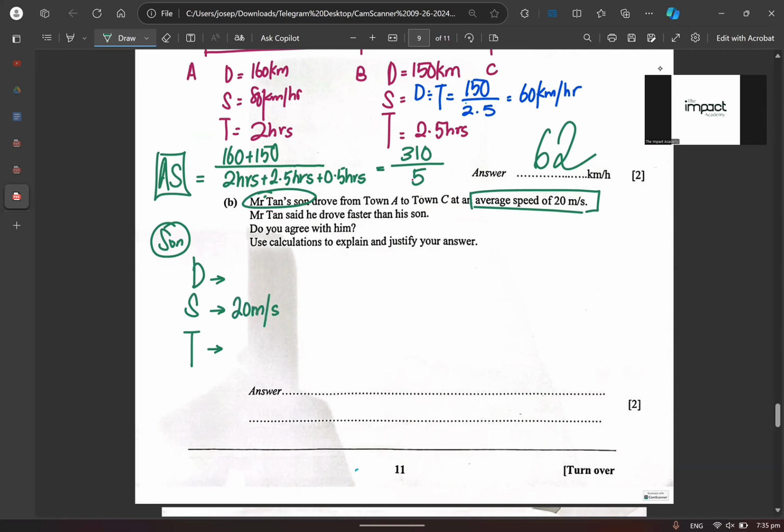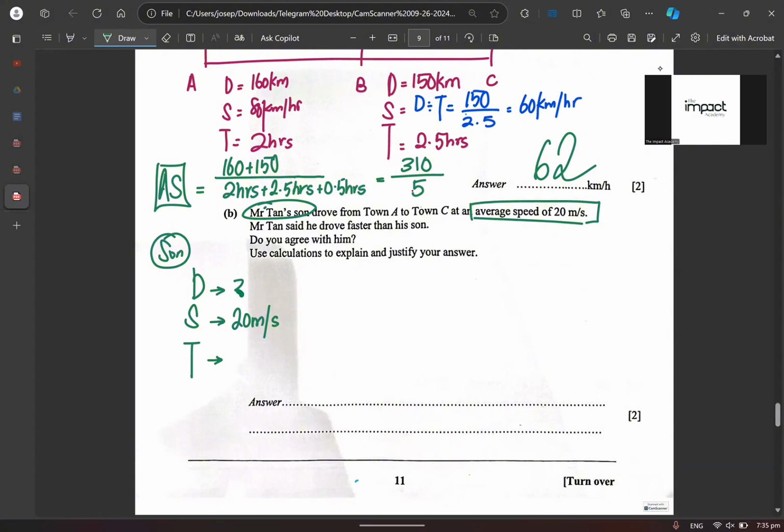Isn't my distance still the same? My distance is 310 kilometers, correct or not? For the son, he also has to travel 310 kilometers. Am I making sense? All right, 310 kilometers is also equal to, since 1 km is 1,000 meters, right, 310,000 meters. Do you agree or disagree?